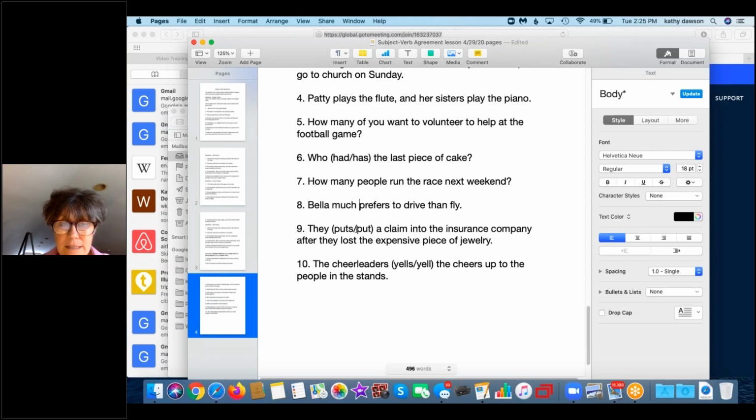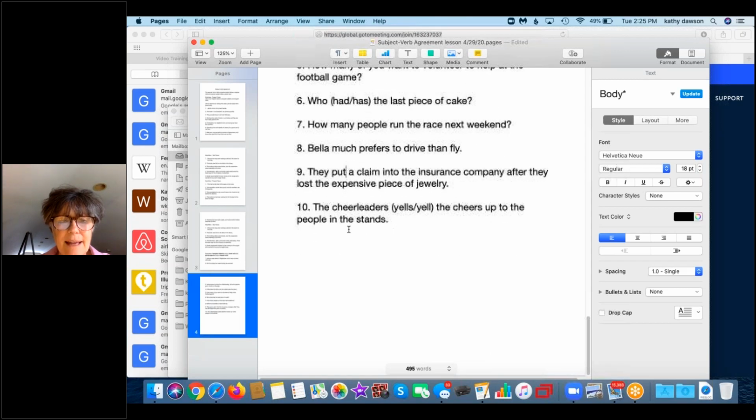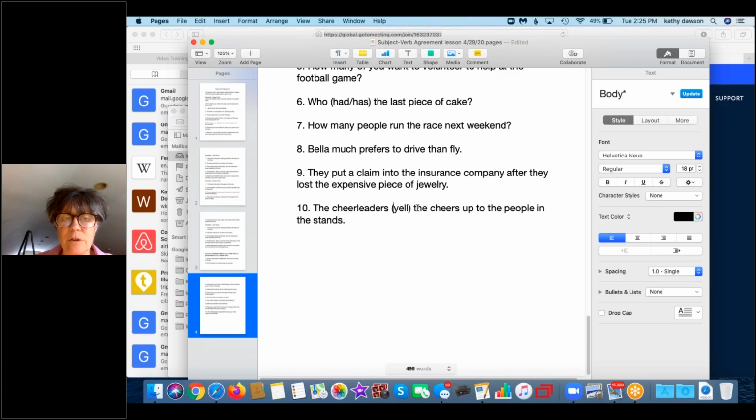So they put, even though they is more than one in this case, it's plural subject with a singular verb. And the last one, the cheerleaders yell the cheers up to the people in the stands. So cheerleaders are more than one. This is a plural subject where you're using a singular verb.